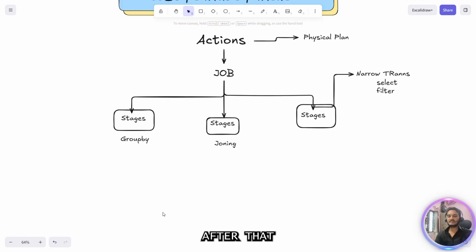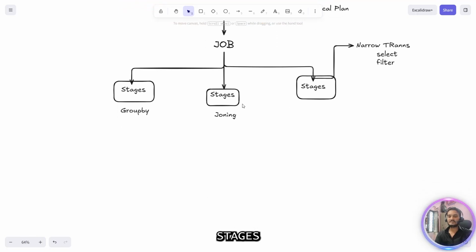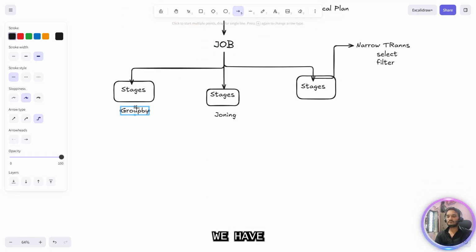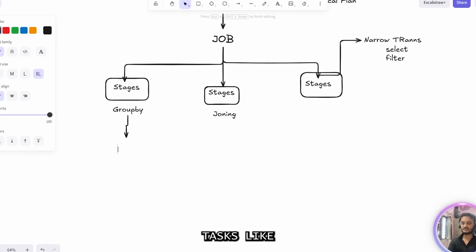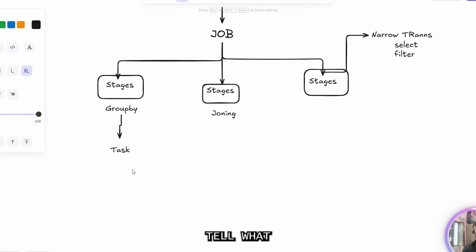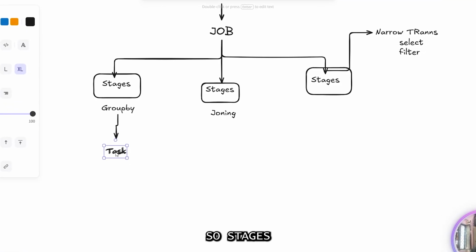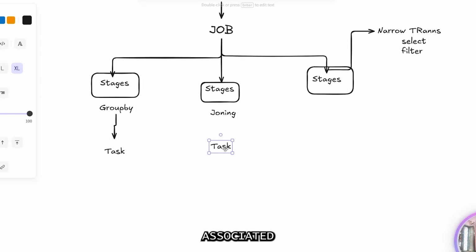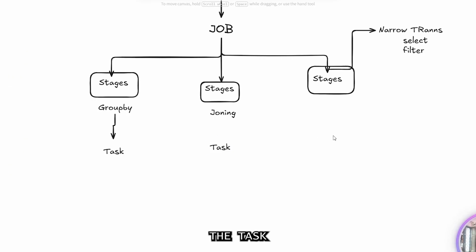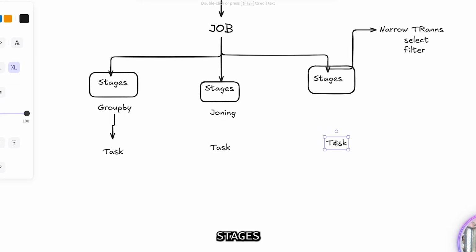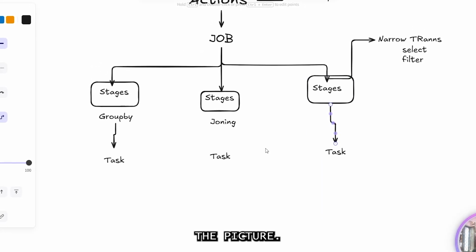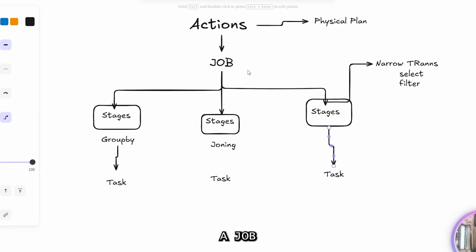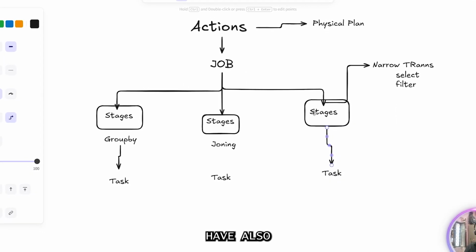After that, we have the tasks associated with these stages. Stages contain tasks, which tell what you have to perform, basically. The tasks are linked to these stages and transformations. That is very straightforward. So this is how it looks in the picture. Whenever you hit an action, a job is created, and different stages are also created.